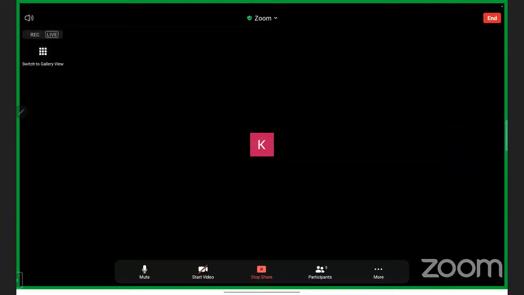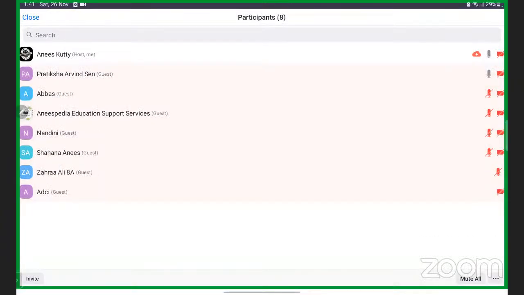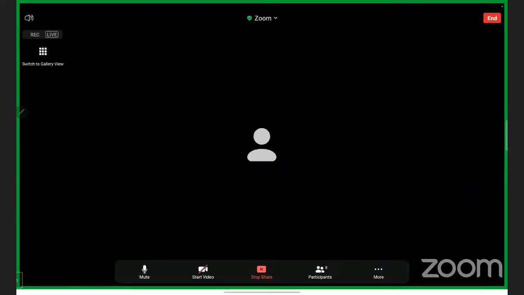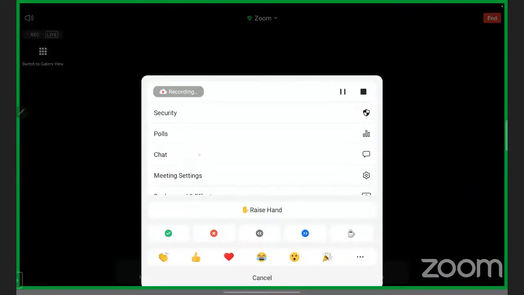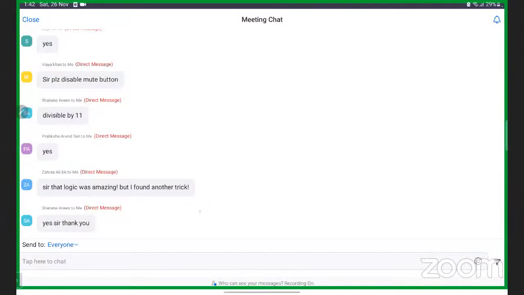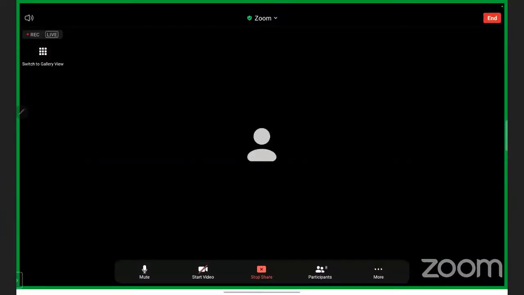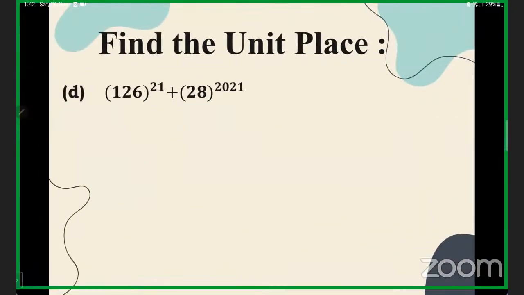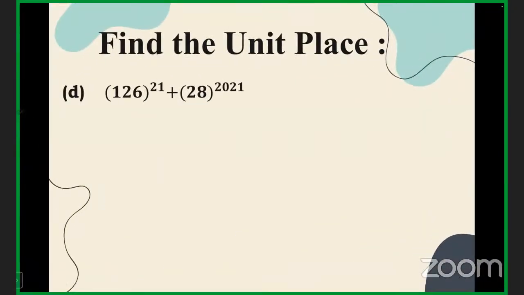Zahara, could you tell me which logic you are talking about? Sir, what I'm saying is, after you told the logic that it has to be the sum of 5, if I start with 3, the computer will start with 2.